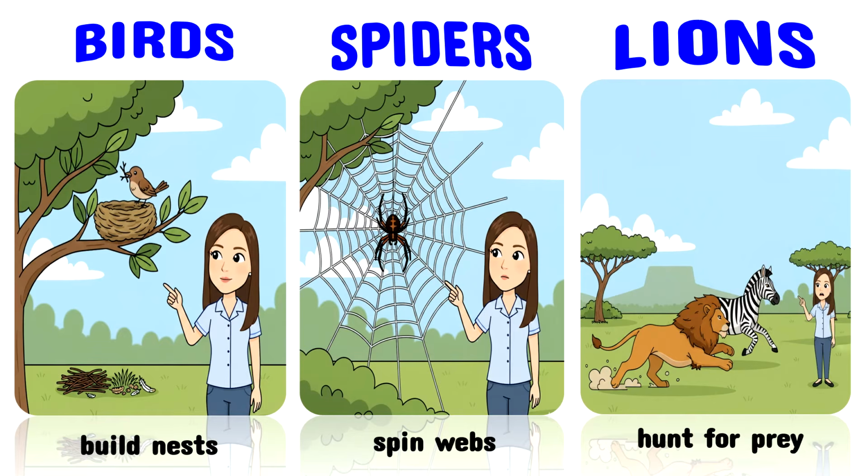Birds know how to build a nest, and spiders can build a web quickly even if they have never done it before. Another example of instinctive behavior can be seen in a lion hunting for zebras.